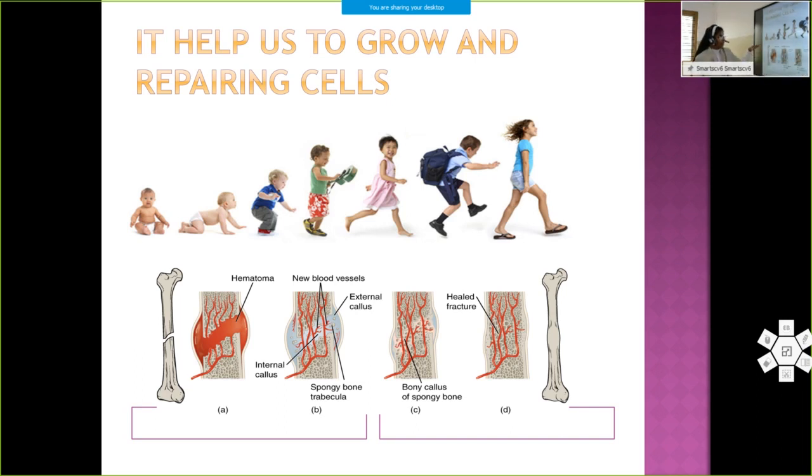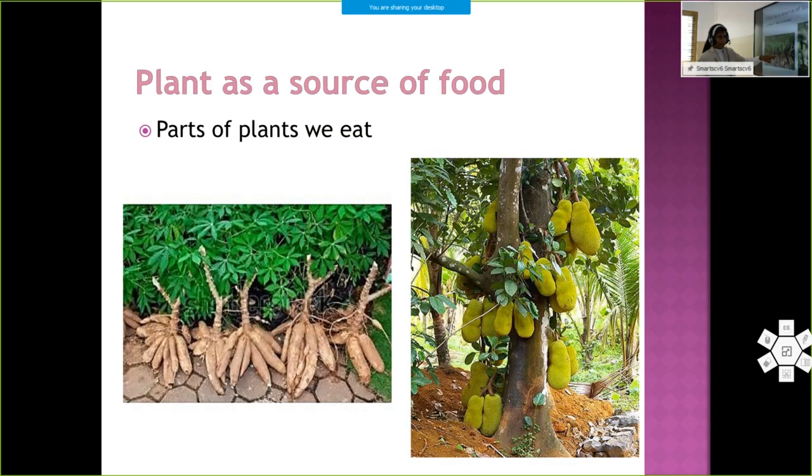So the body can repair its own cells from the energy it obtains from food. Okay, so this is the third point: it helps us to grow and repair cells. Good. So first point, it provides us energy. Second point, it protects us from germs and infections. And third point, it helps us to grow and repair cells.